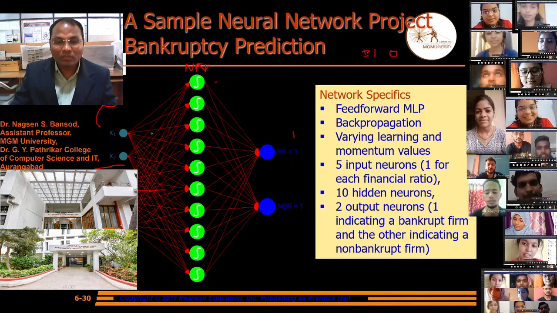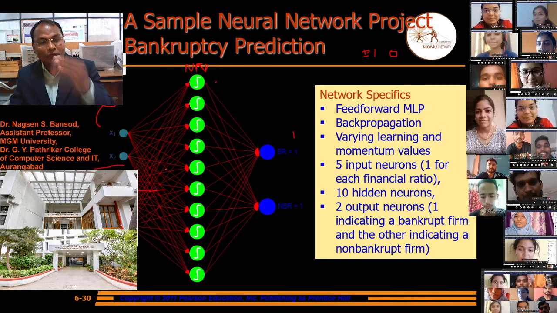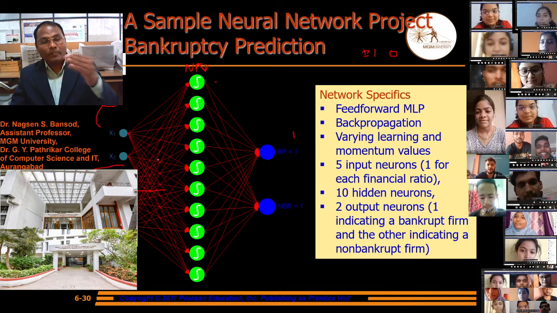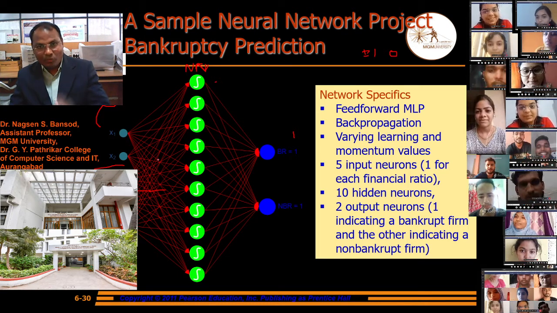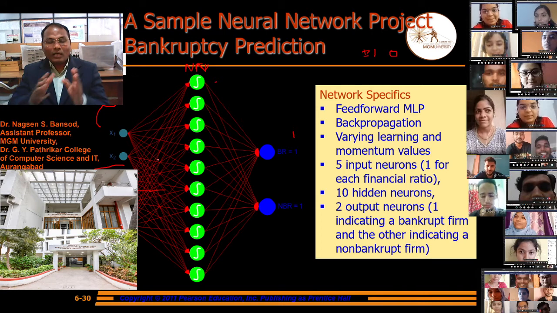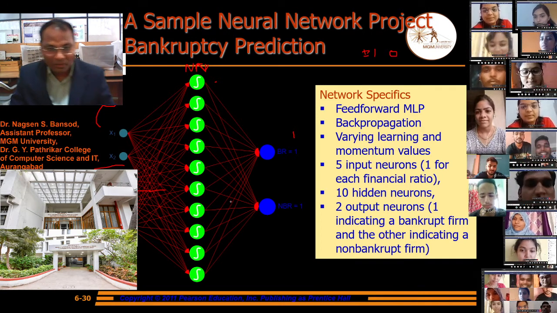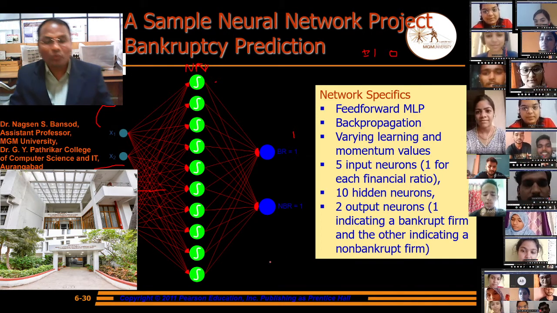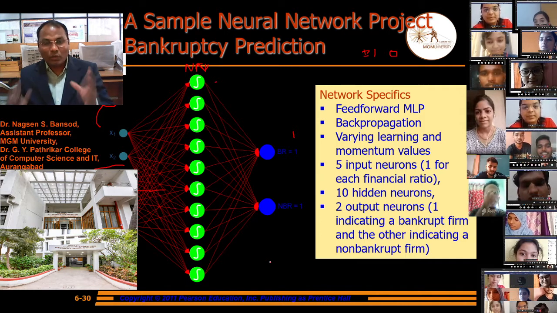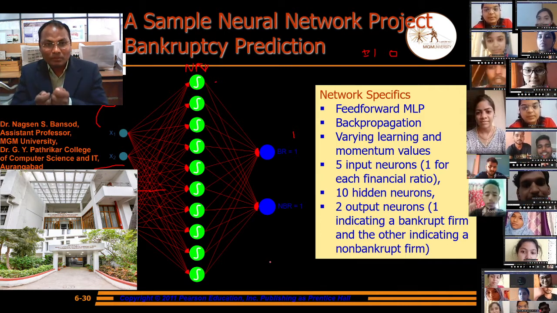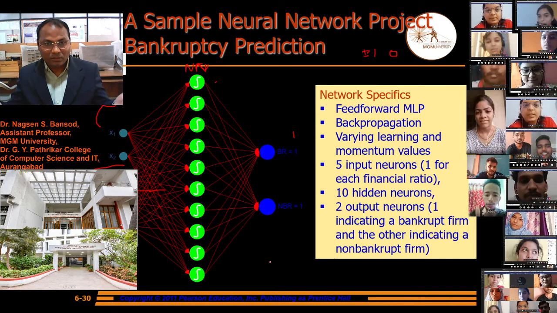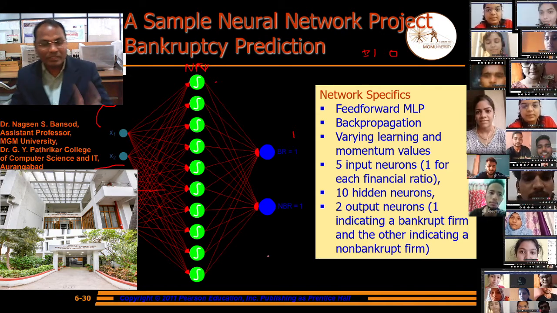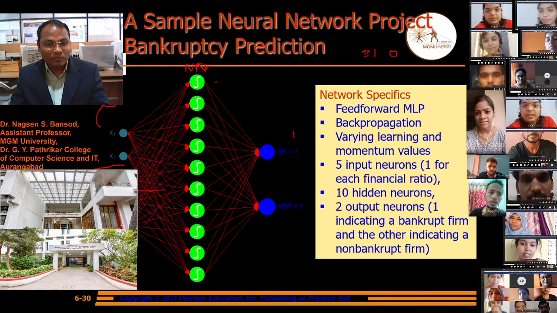This is the network. This is the network of features. There are a number of features we can keep. How do we have to design this network? According to our input features. How many features are there? Suppose there are only 2 features, then we will keep just 2 inputs.